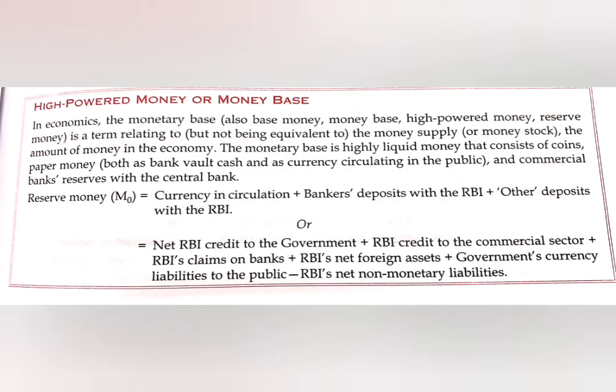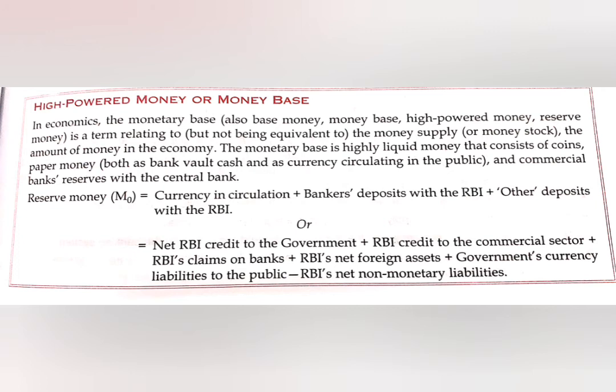We will be discussing all these things in detail in the next video. Next is RBI credit to the commercial sector. Then RBI's claims on banks. RBI claims certain money, and different things are there. We will be discussing all these things.